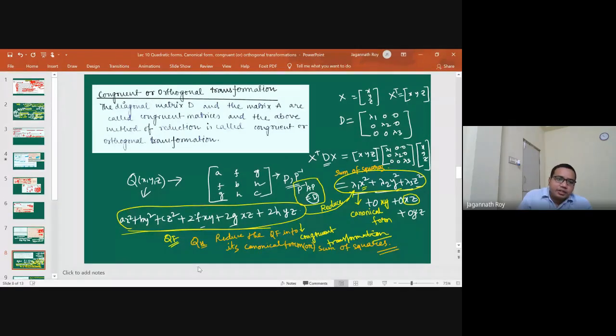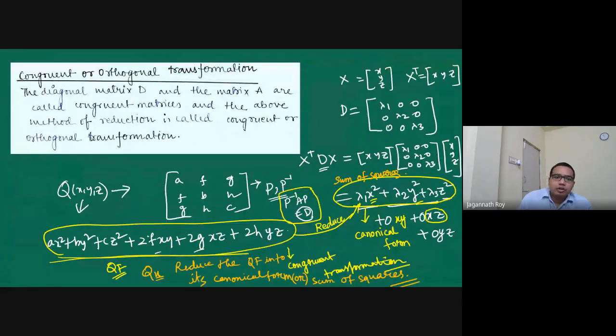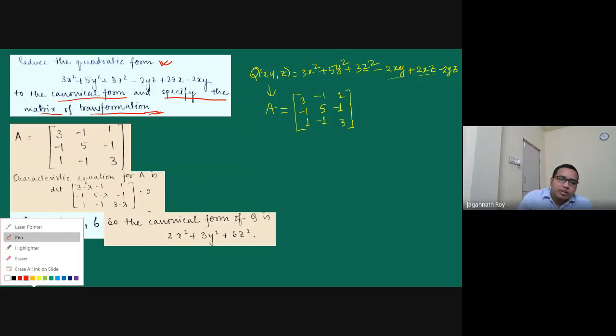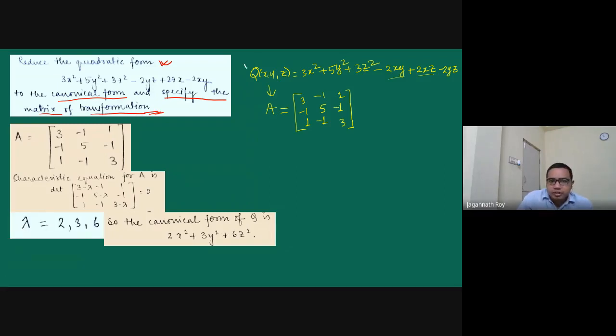So anyway, we'll see one example. How to get the canonical form from the quadratic form. Reduce the quadratic form to its canonical form and specify the matrix of transformation. So what we have to do, first we have to write the matrix of the quadratic form.